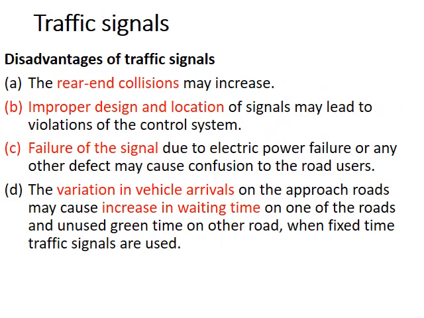The disadvantages of traffic signals are that rear-end collisions may happen when the vehicles slow down or stop at a signal. Also, improper design and location of signal can be hazardous. Signal could fail due to power failure or technical failure, etc. And also, vehicle arrivals won't be the same always. In some roads which are signalized, there won't be any vehicles on the green signal, but on the other road where vehicles are waiting, there will be a red signal where vehicles have to wait.